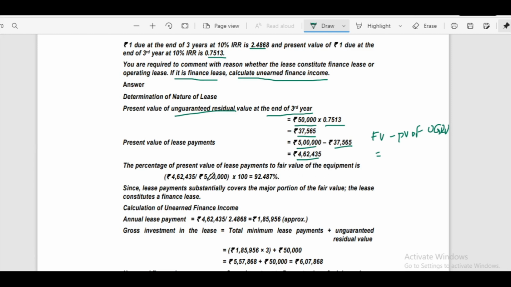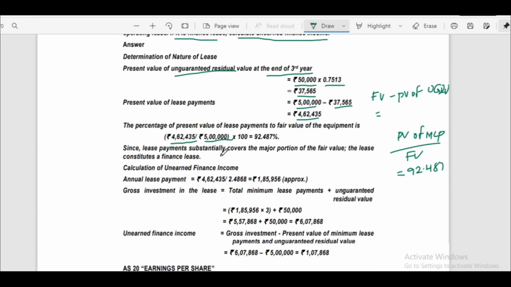Now how much is covering with the fair value? That is nothing but present value of minimum lease payment divided by fair value. So we'll get 4,62,435 divided by 5 lakhs. That is 92.487%. Since lease payment substantially covers the major portion of fair value, it is a finance lease. Now we have to calculate unearned finance income.